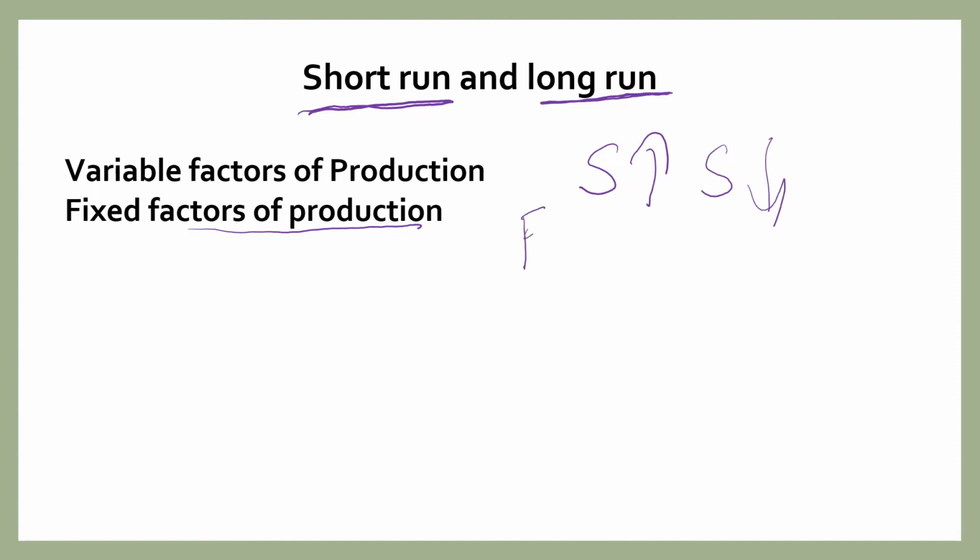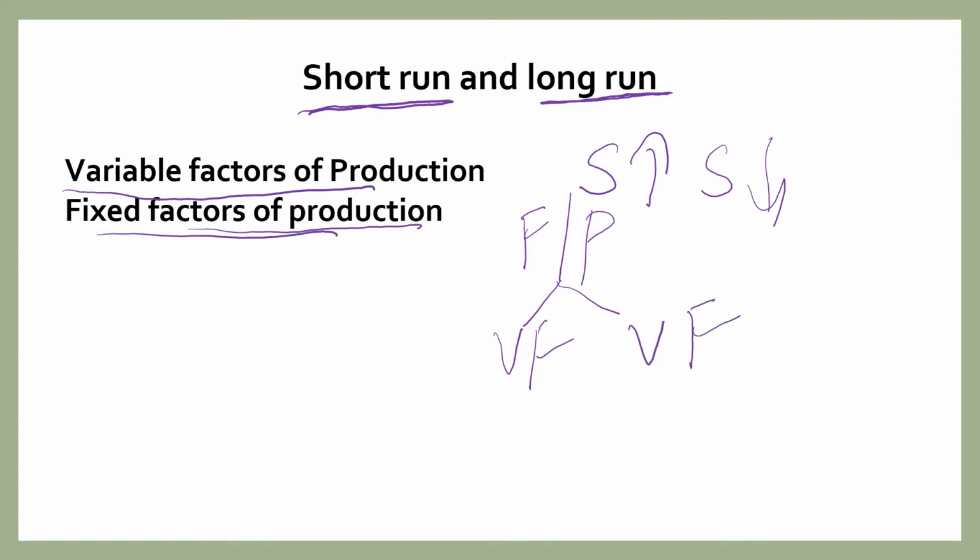So, in the short run, the factors of production can be divided into two divisions. One is variable factors of production, another one is fixed factors of production. So, in the short run, if you want to increase or bring a change in the production or output, quantity of output, you cannot change all the factors of production, but you can change the output, quantity of output by bringing a change in few factors of production. Those few factors of production we call it as variable factors of production.